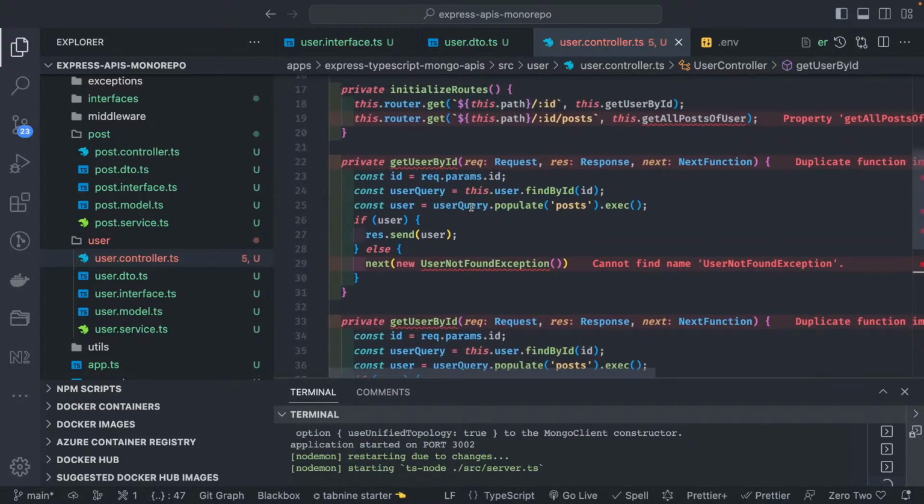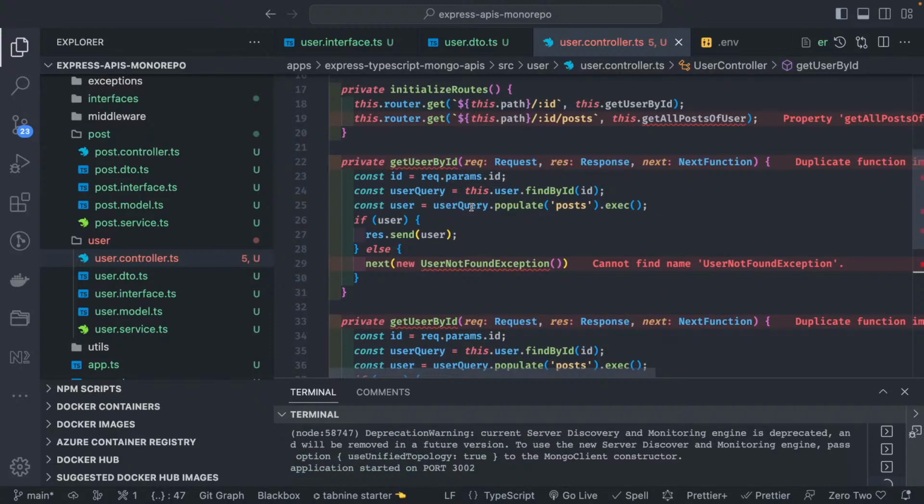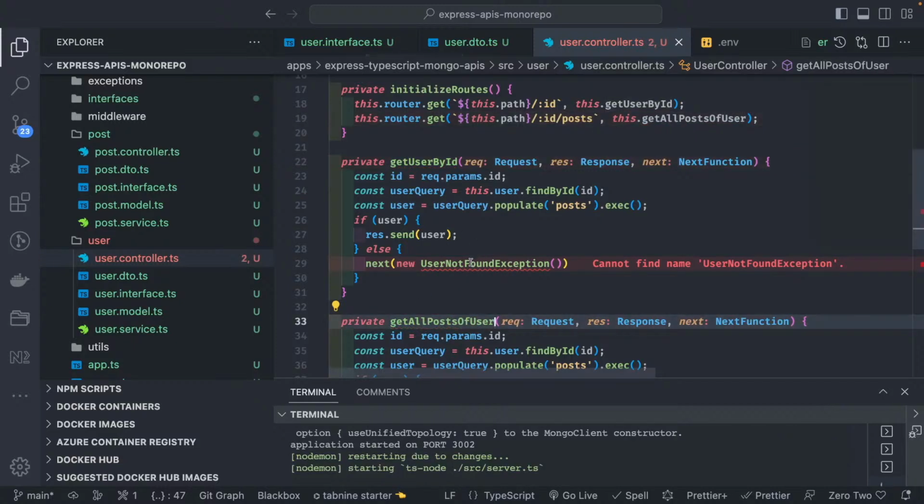So these two APIs: first is giving the user by ID, and then another is fetching all the posts created by the user. Get all posts of user. The structure will be the same, but the data, directly or indirectly, is kind of similar.